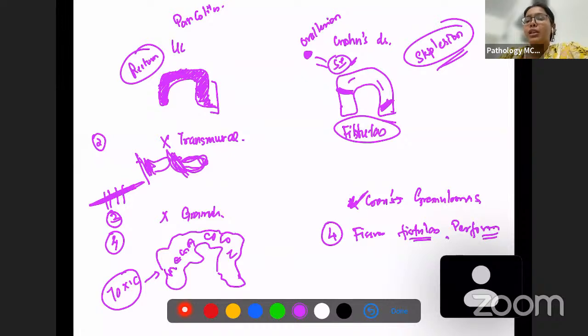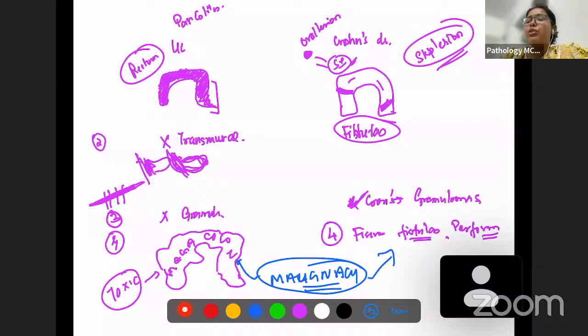complication of Crohn's disease. So will malignancy occur in ulcerative colitis and Crohn's disease? Will it occur in only ulcerative colitis or Crohn's? Actually, malignancy can occur in both. Malignancy, that is colonic malignancy, can occur in both ulcerative colitis and Crohn's disease. But it is slightly increased in ulcerative colitis since this is a lesion which has pancolitis compared to Crohn's disease. So these are a few differentiating features.